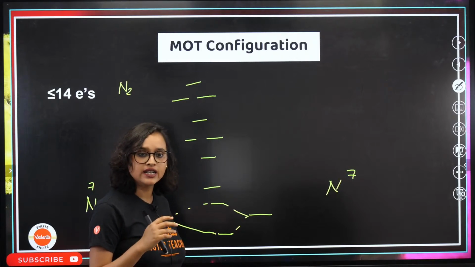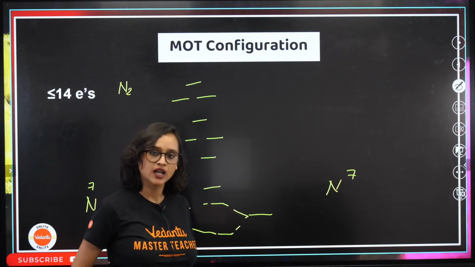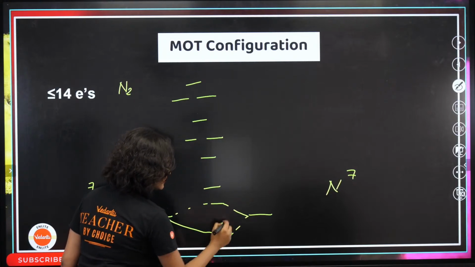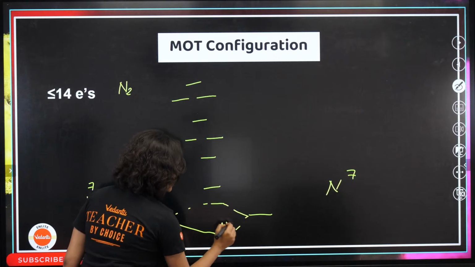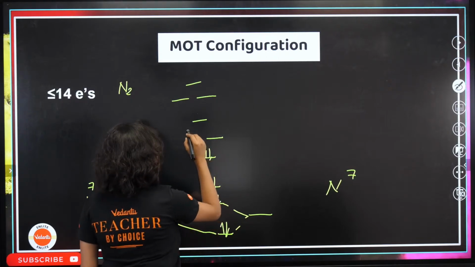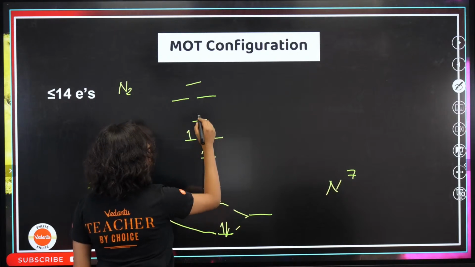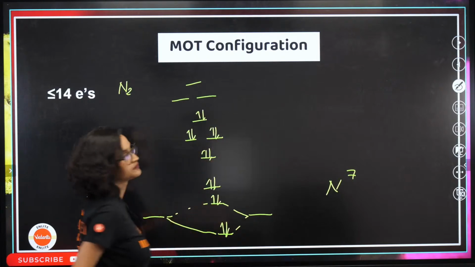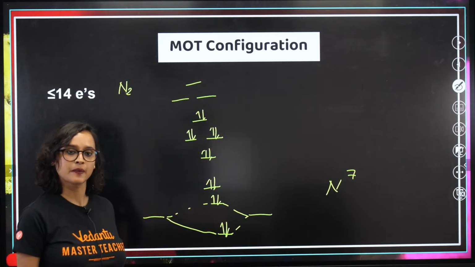So we will do 1s, then 1, 2, 3, 4, 5, 6, 7, 8, 9, 10, 11, 12, 13, 14. Done?